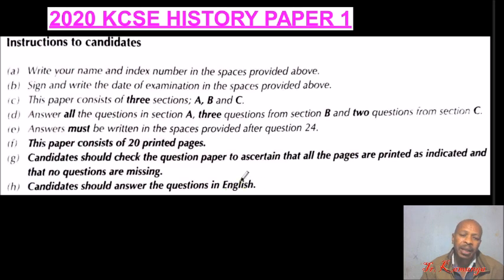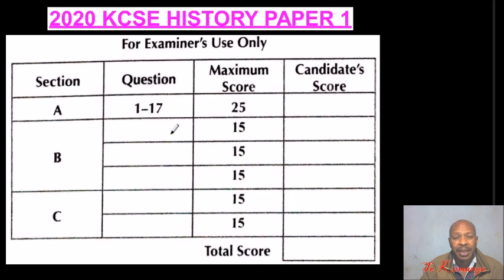Candidates should answer the questions in English. That's also very important. You don't answer in Kiswahili or in your mother tongue, because the person who will be marking, the examiner, will not mark that kind of work. The other section still on the same page is meant for examiners' use, so that when the examiners are doing their work, they can record. For example, here you can score like 18. Here you score like 8. So on, and then the total here is recorded. So you are not supposed to interfere with this page.